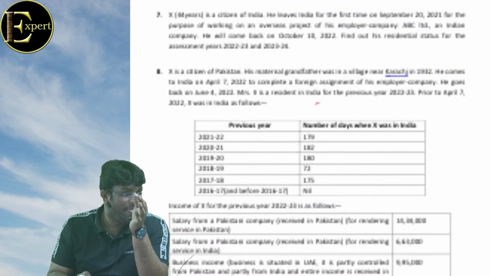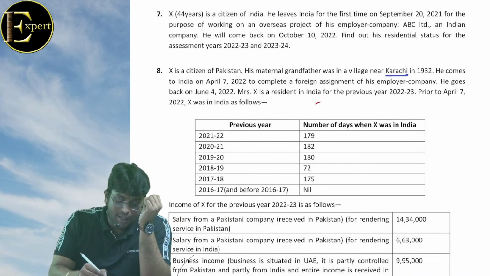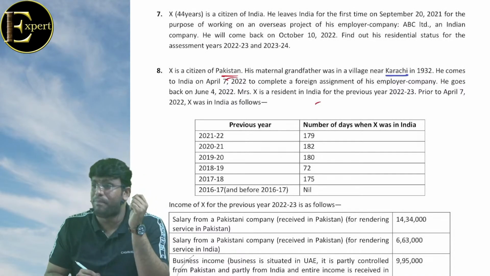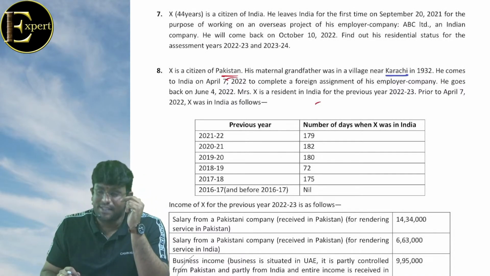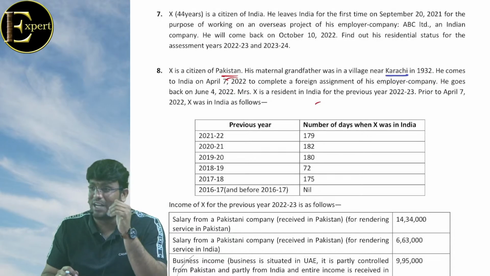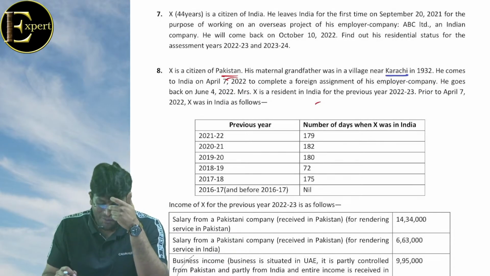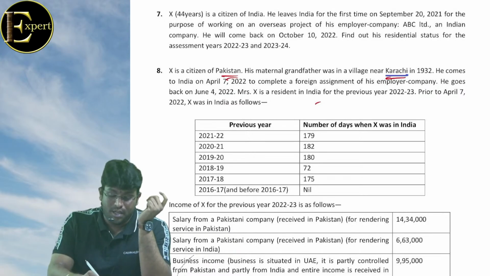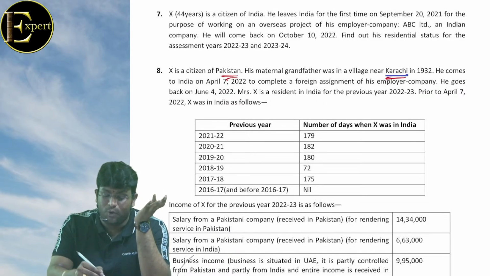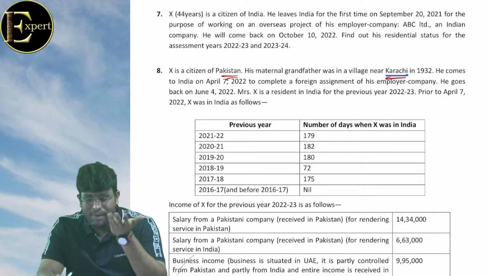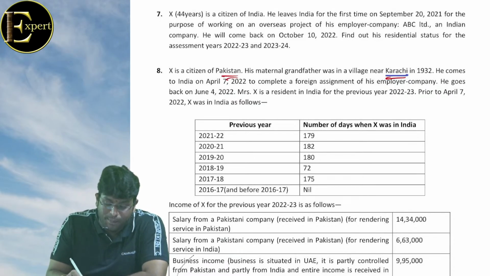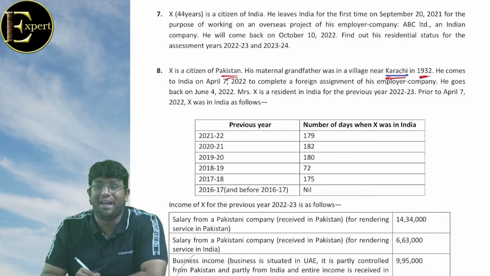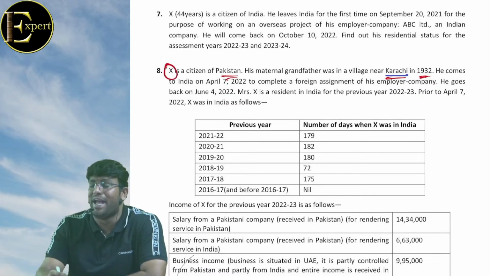सीधा क्वेश्चन. X is a citizen of what? Pakistan. His maternal grandfather was born in a village near Karachi. Where is Karachi? Karachi bakery मत बोलो यार, हैदराबाद में वो bakery है वो. But Karachi is in Pakistan. In 1932. इसका मतलब क्या है? अरे X is a person of Indian origin.